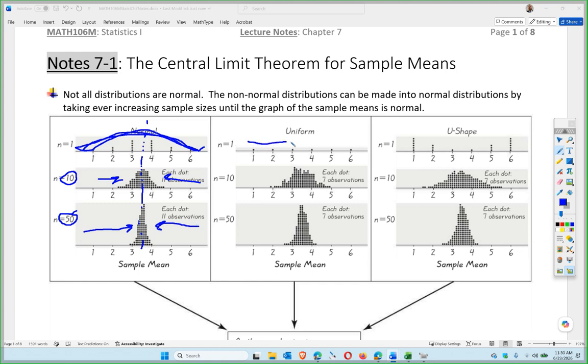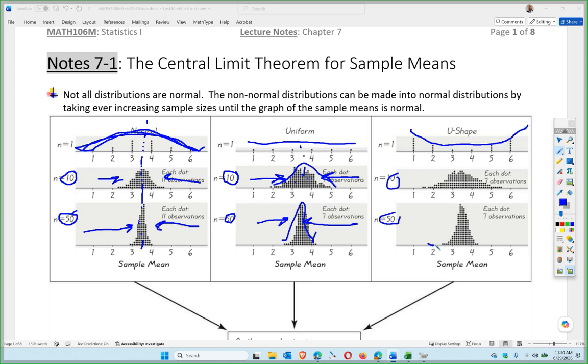However, let's say it's uniform, which means they're all the same. I can't use the normal distribution. However, if I take samples of size 10, where each one of these little dots represents 10, then the deviation will shrink down and the mean will stay the same. It's not quite normal, but it's pretty close. If I increase the sample size to 50, then it really does become normal, but the standard deviation shrinks even more. So even if I have a U-shaped distribution, if I keep increasing the sample size, it becomes more and more normal. The only thing that differs is the deviation gets smaller. Then I can use the normal distribution.